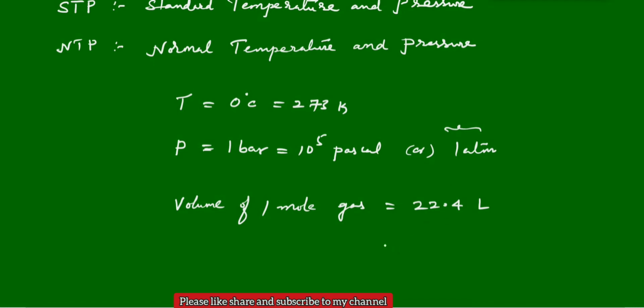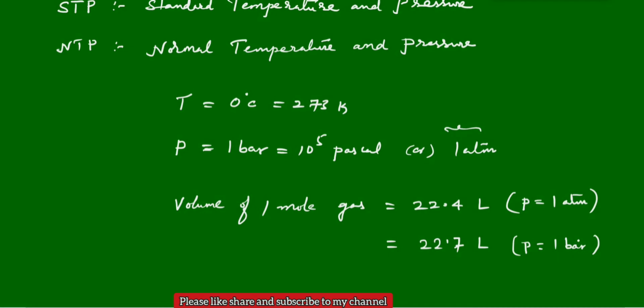This is according to the older convention, but according to the new one, there is one more: 22.7 liters. You get 22.4 liters when the pressure is 1 atmosphere. But if you take pressure as 1 bar, then the volume is 22.7 liters.